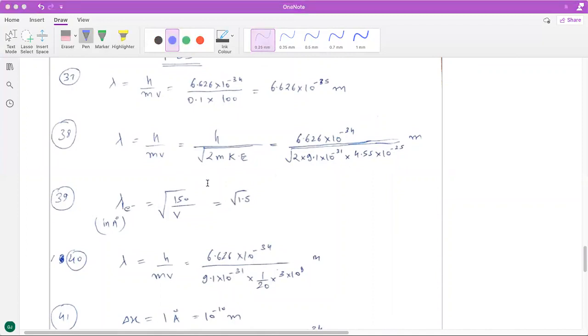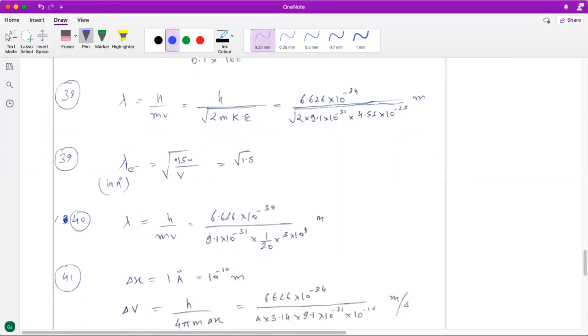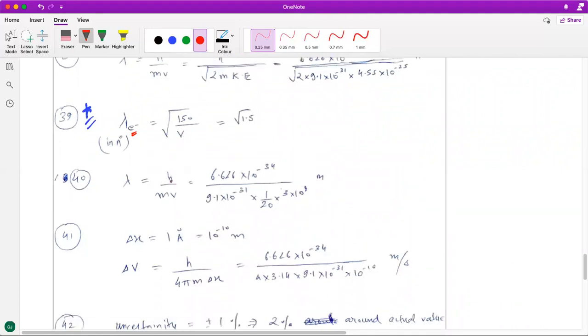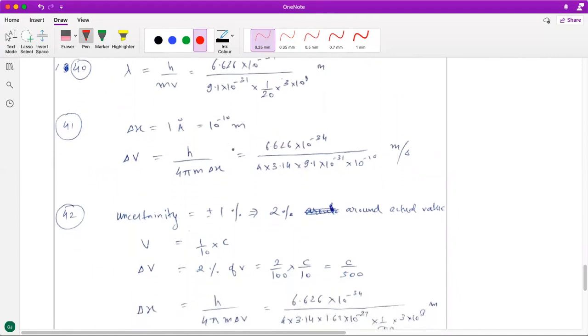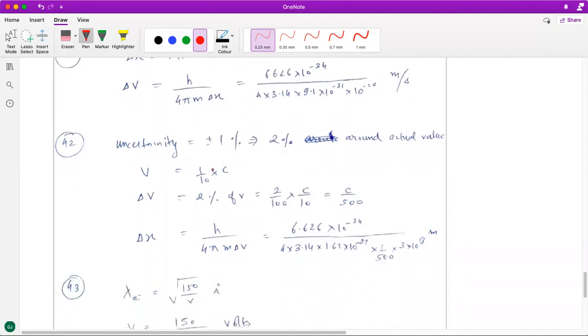Then the 39th question is straightforward, formula based, something that we have discussed in the class, that for an electron, this is particularly true for electron only, you can write the de Broglie wavelength as root 150 over the potential difference through which the electron is accelerated. The 40th question, straightforward, you have been given the data. The 41st question, you have been given the data again for uncertainty in position. You have to just determine the uncertainty in velocity, using the Heisenberg's uncertainty principle.